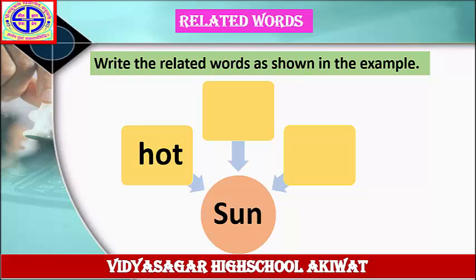Write the related words as shown in the example. The word is given here, sun. The answer is given here, hot. Hot, this is an adjective. Hot sun. Write down the remaining columns. Adjective, the related words. Sun, hot sun. Big sun. Red sun. Solve this example in your notebook.